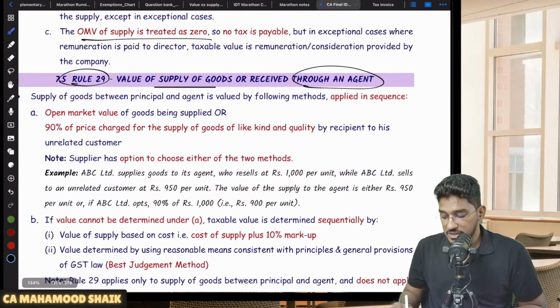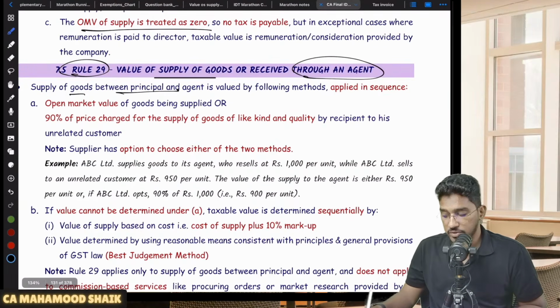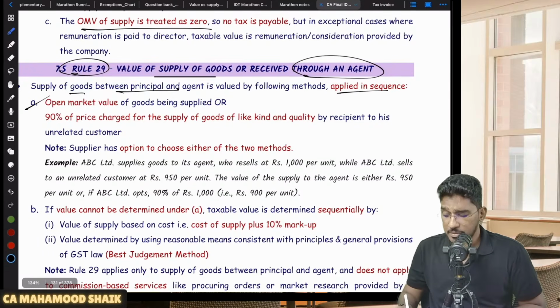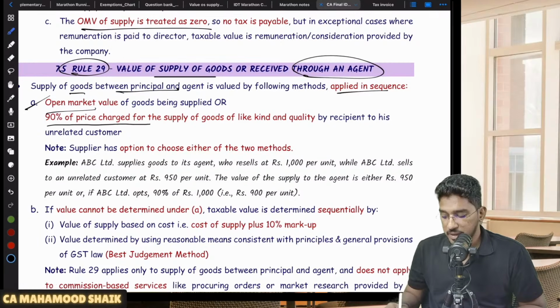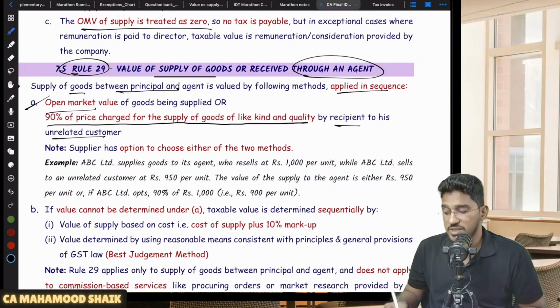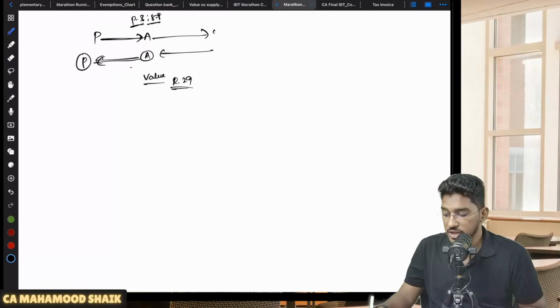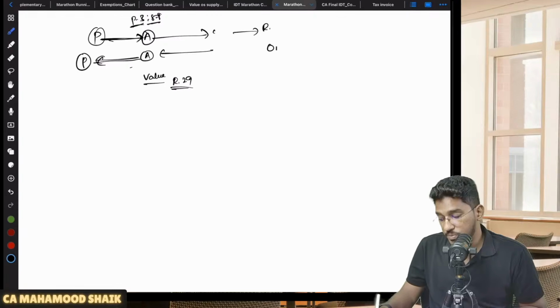In case of supply of goods between principal and agent, the valuation will be determined by the following method. Number 1, open market value of the goods, or 90% of the price charged for supply of goods of like kind and quality by the recipient to his unrelated customer. So very simply, let us say the principal is supplying goods to an agent. What will be the value? Rule 29 says either the open market value or 90% of the value charged by the recipient to his final customer.